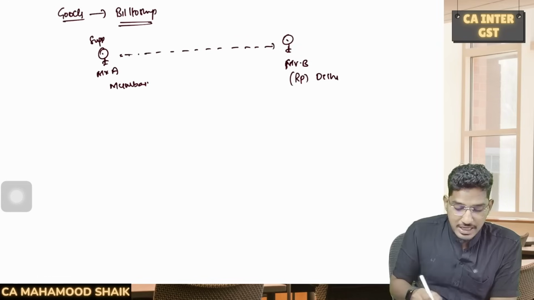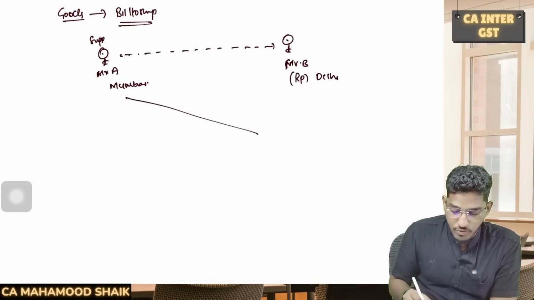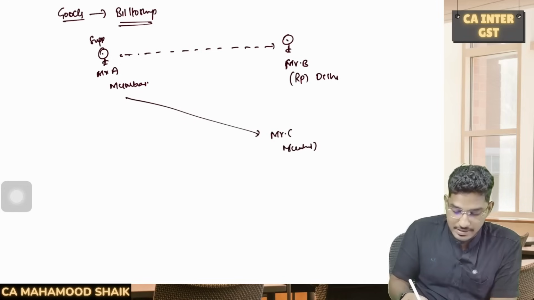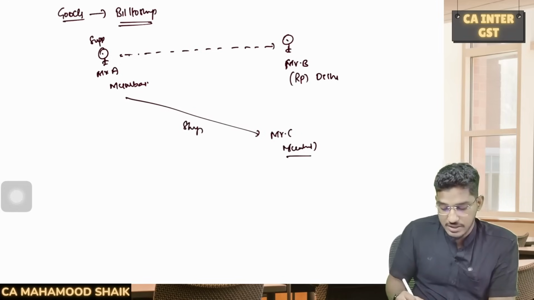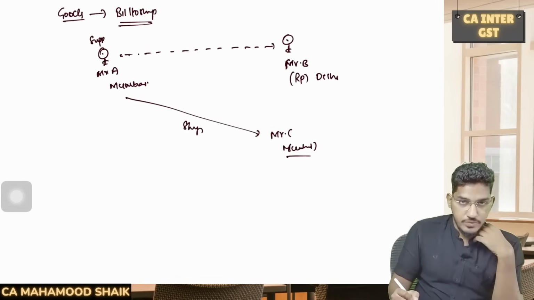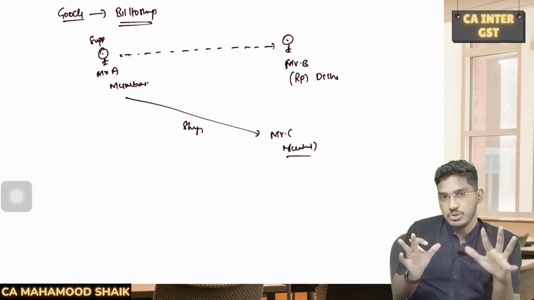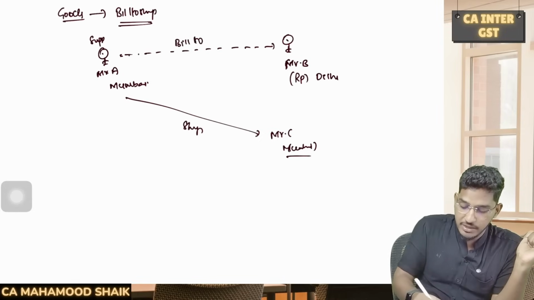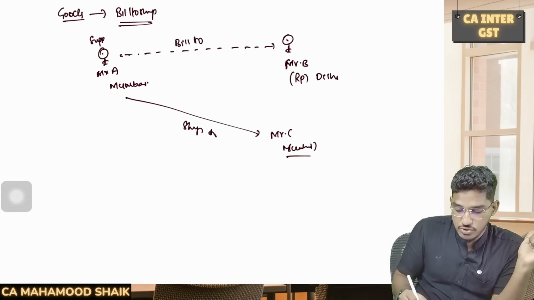But what Mr. B has ordered Mr. A is, sir, I want you to deliver. He's having one customer, Mr. C, who is also in Mumbai only. So this recipient asked the supplier to ship the goods to the customer who is there in the Mumbai location only. So this is a typical bill to ship to transaction where the supplier Mr. A will bill to Mr. B and the supplier Mr. A will ship the goods to Mr. C.